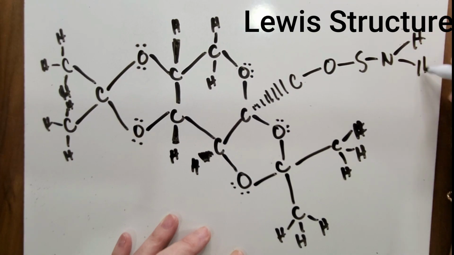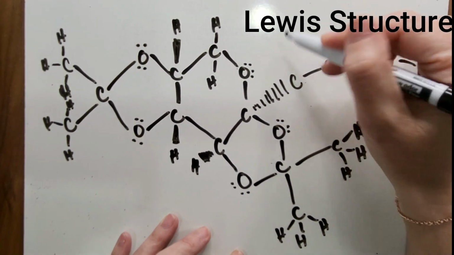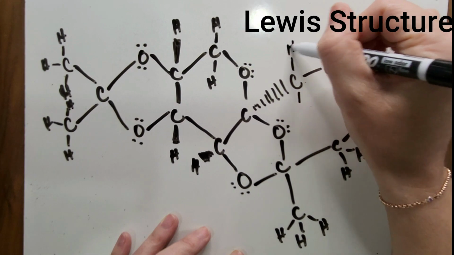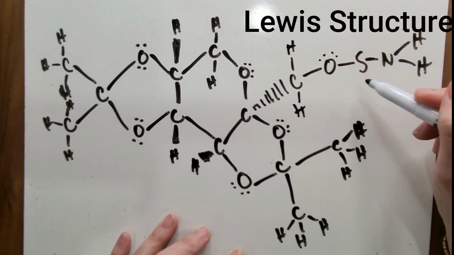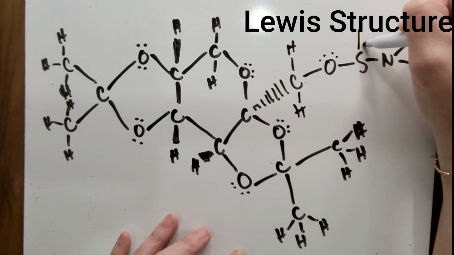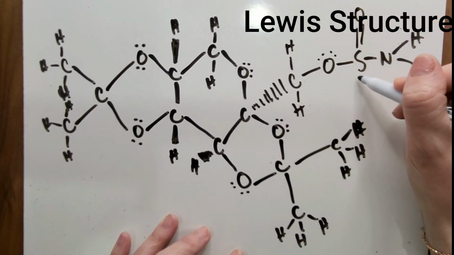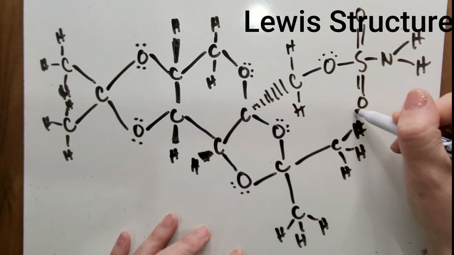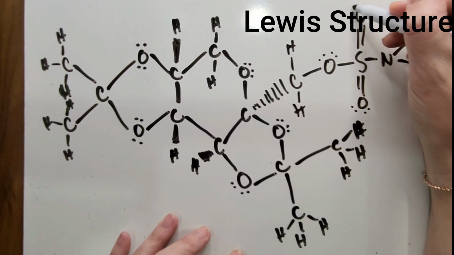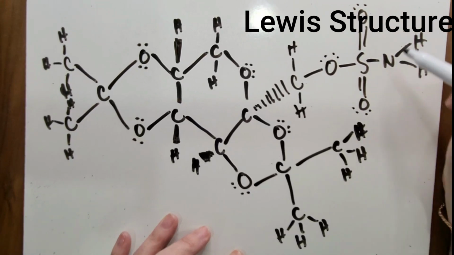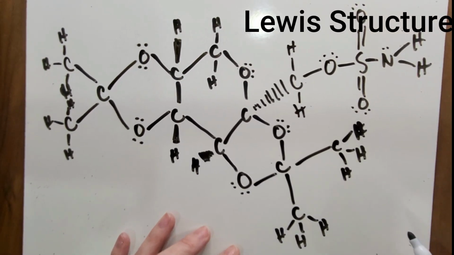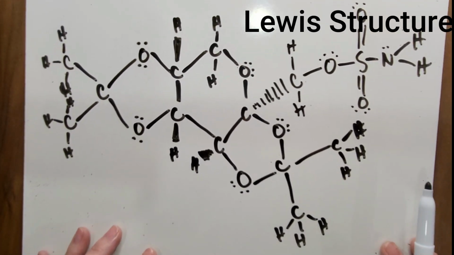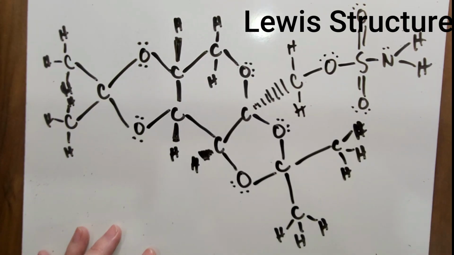We have 2 hydrogens coming over here, but we need to complete these. So I want to give this carbon all of its bonds. So we have 2 hydrogens. This oxygen is going to have 2 lone pairs. Now the sulfur is double bonded to 2 oxygens, and in order to complete those oxygens, we just give them 2 lone pairs. One more thing is this nitrogen over here likes 5 attachments, so we need to give it 1 more lone pair. And this is the Lewis structure for Topamax.